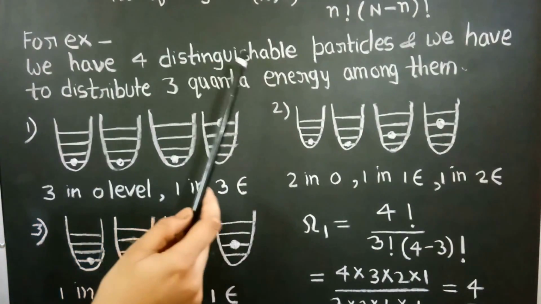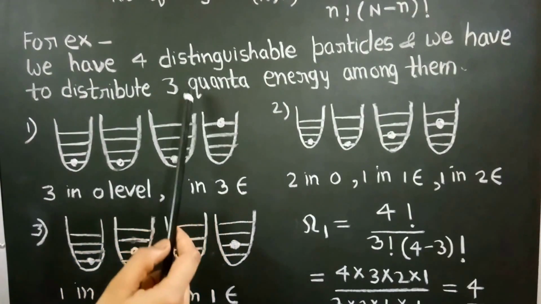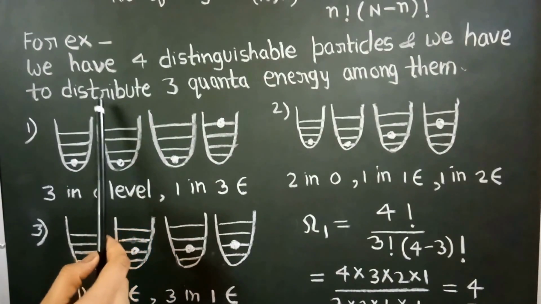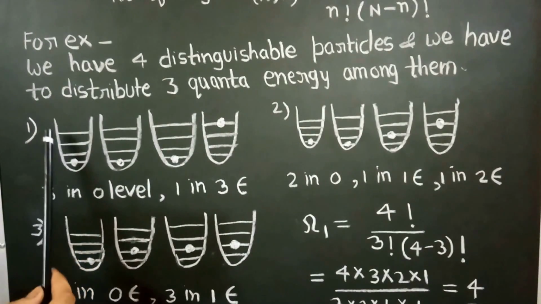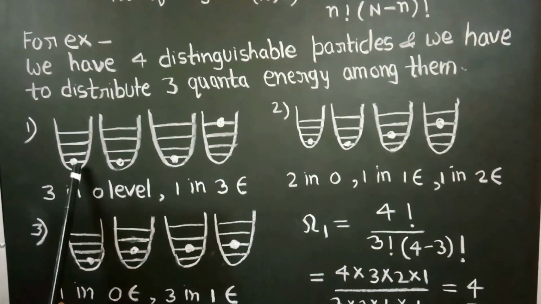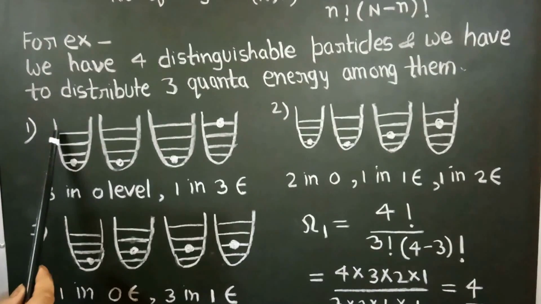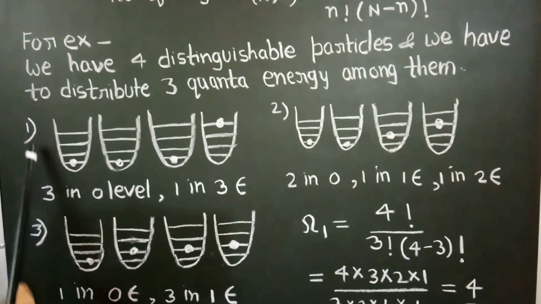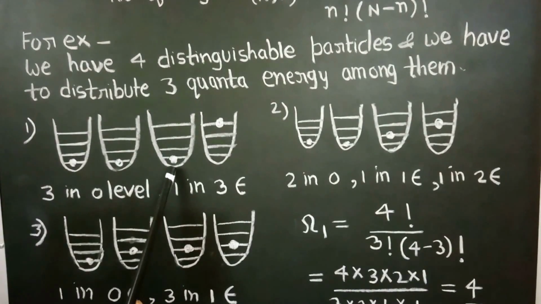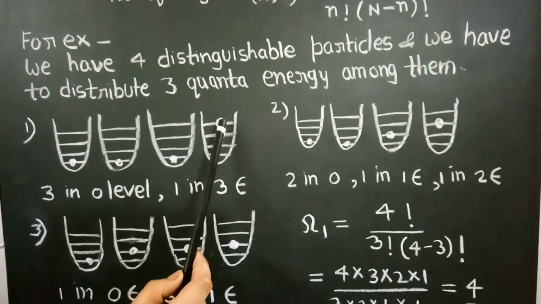We have 4 distinguishable particles and we have to distribute 3 quanta of energy among them. Then there will be 3 different ways that the atoms can take. This is the energy level diagram for an atom, in which the first level represents the ground level, this represents the first excited state, this the second excited state, and this the third excited state. So the first possibility may be that 3 particles are in the ground level and 1 particle is in the third excited state.